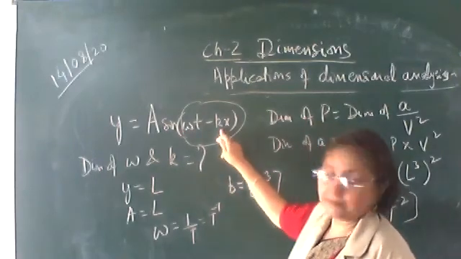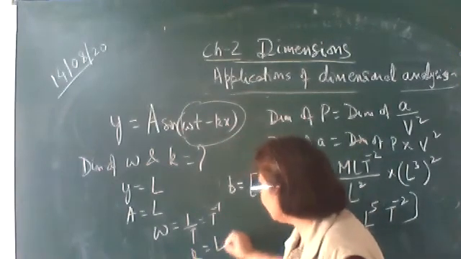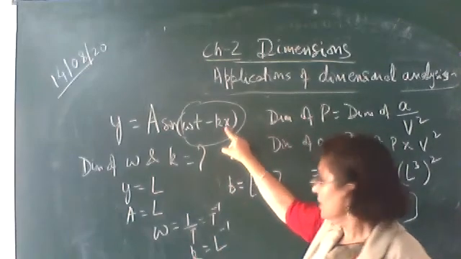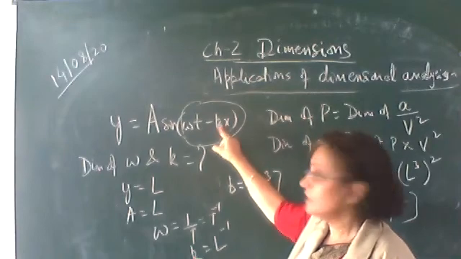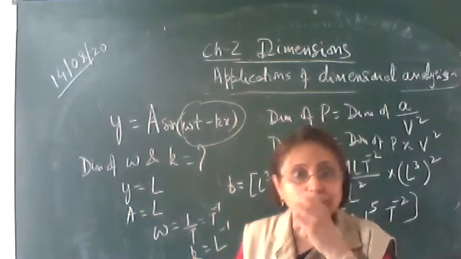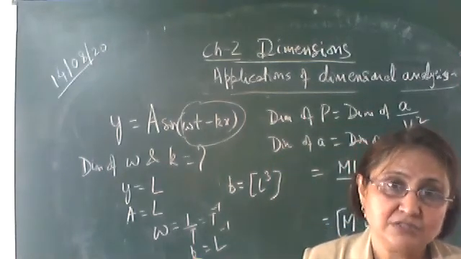The same way, k should have a dimension L raised to the power minus 1, since x here is length, capital L. Then only it will cancel out and it will become dimensionless.